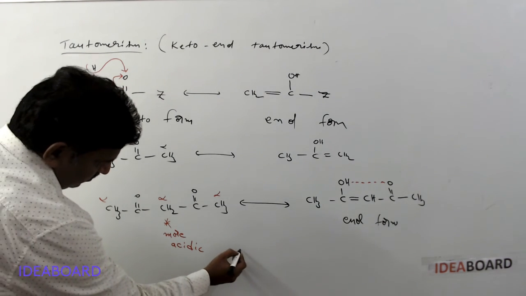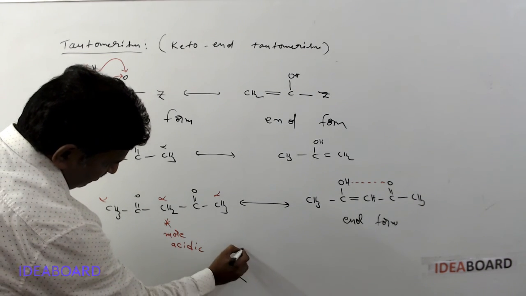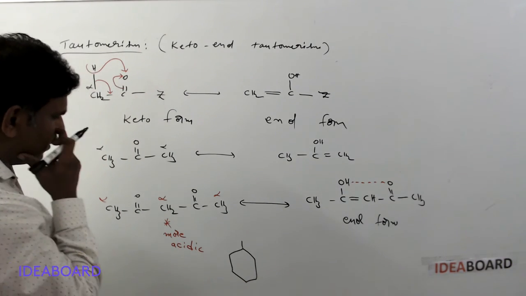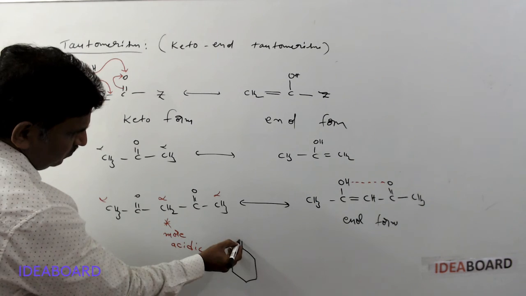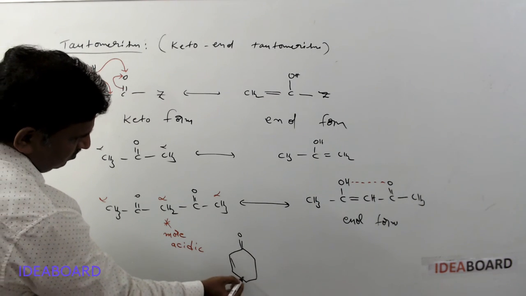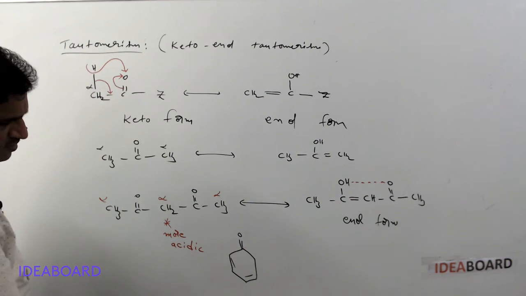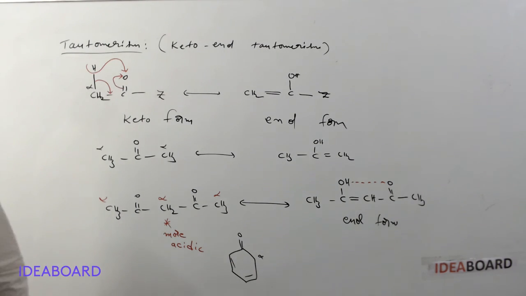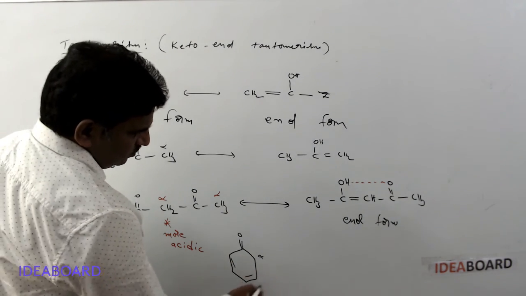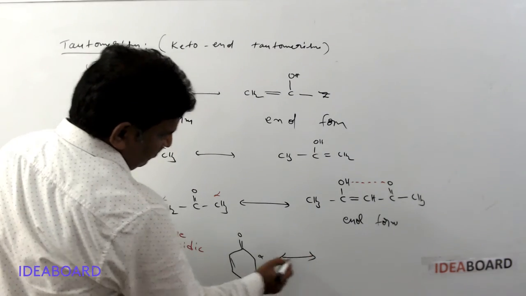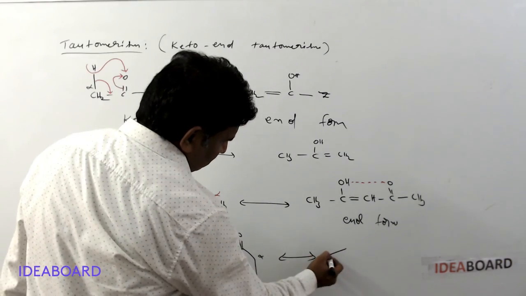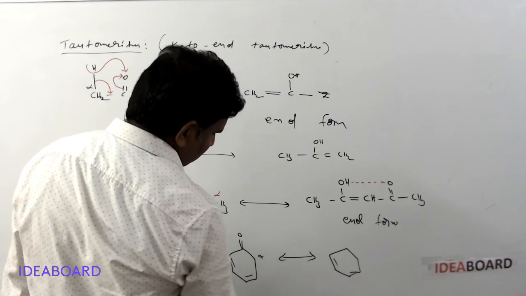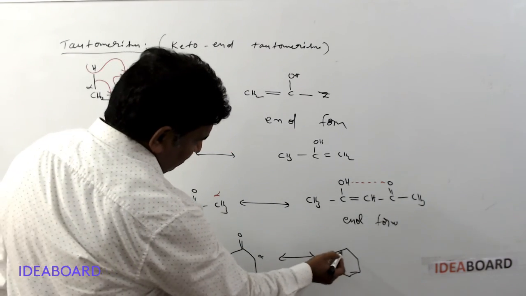And next, suppose we take a benzene ring, and here we take a C double bond O group. Here a double bond is present. Here these are called alpha hydrogens. A CH2 group is present, and by the enolization process, you can check easily, there is a double bond formation.